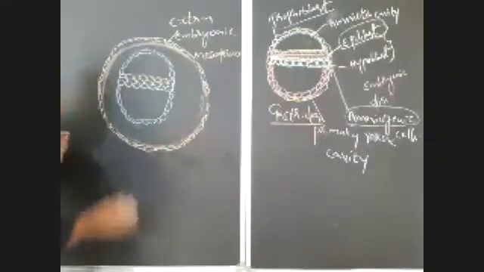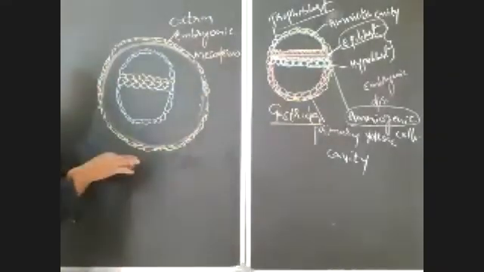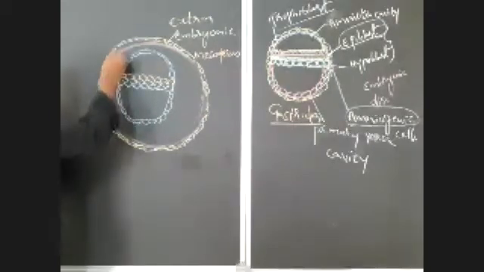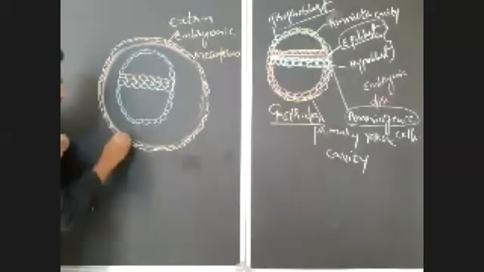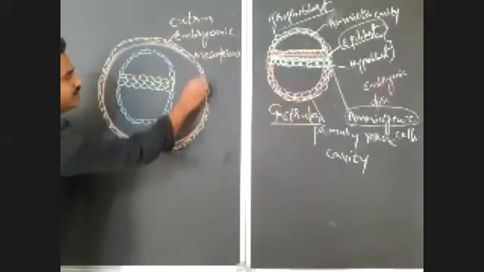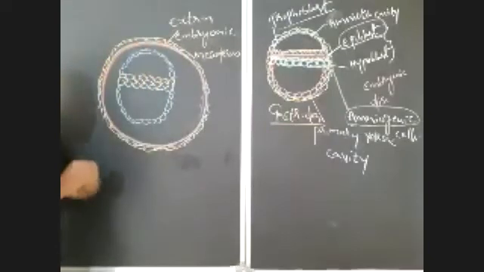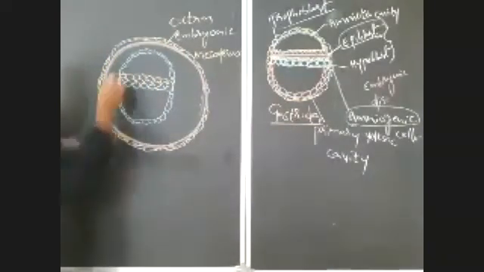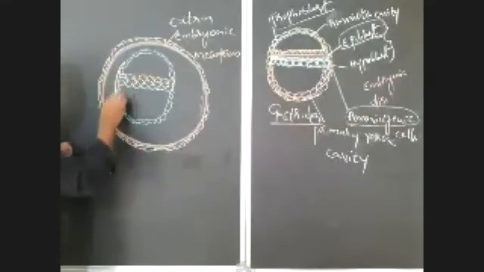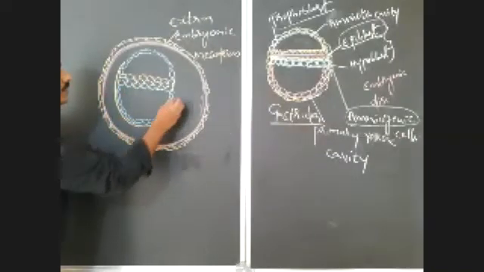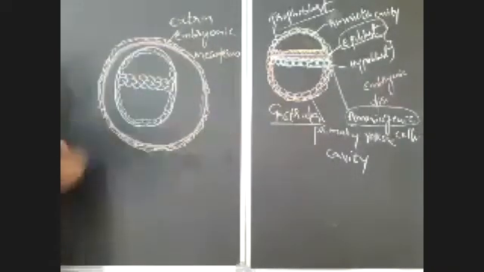Observe here. Now the extra embryonic mesoderm is split into layers. One is near the trophoblast, so it is outside, and another is around the embryo, close to the embryo.